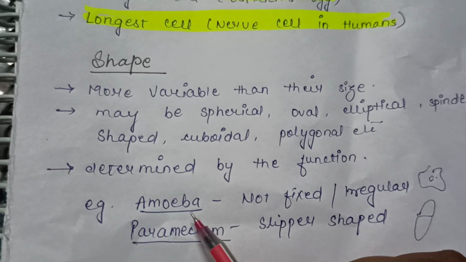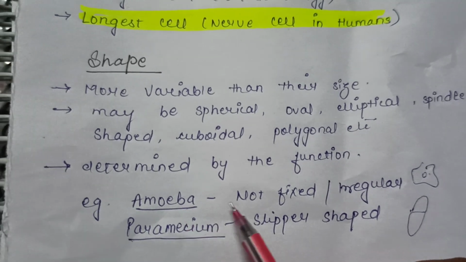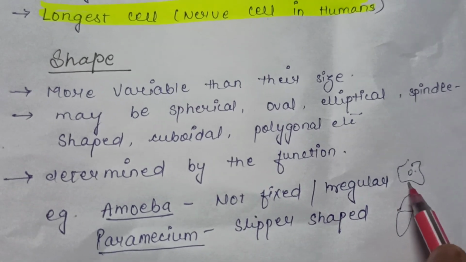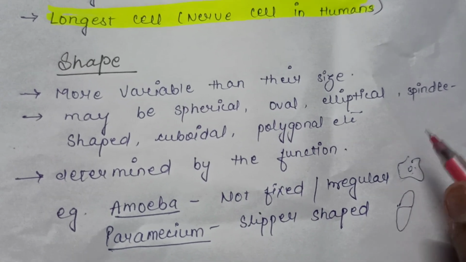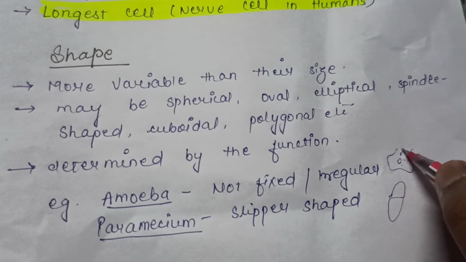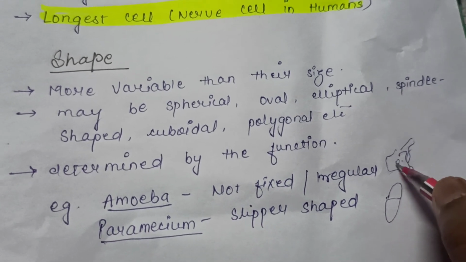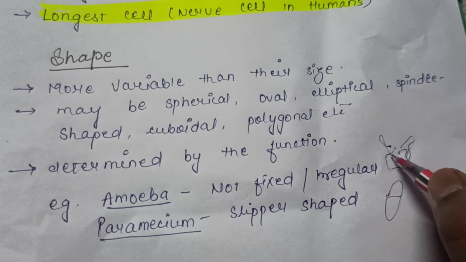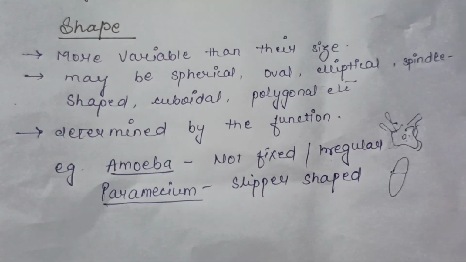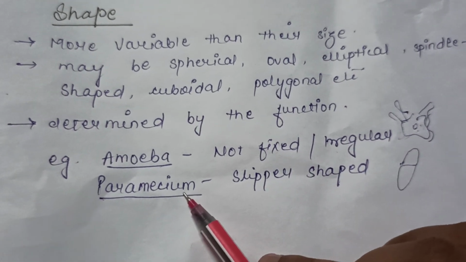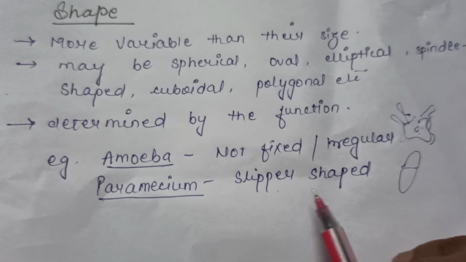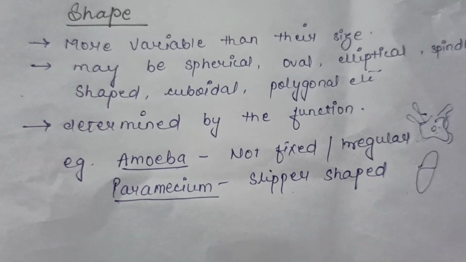Here are some examples. Amoeba does not have a fixed shape. It has an irregular shape, and the structure varies due to the formation of false feet, that is pseudopodia, which help the amoeba to capture its prey. Next we have Paramecium. Paramecium is a slipper-shaped animalcule, that is, a slipper-shaped microorganism.